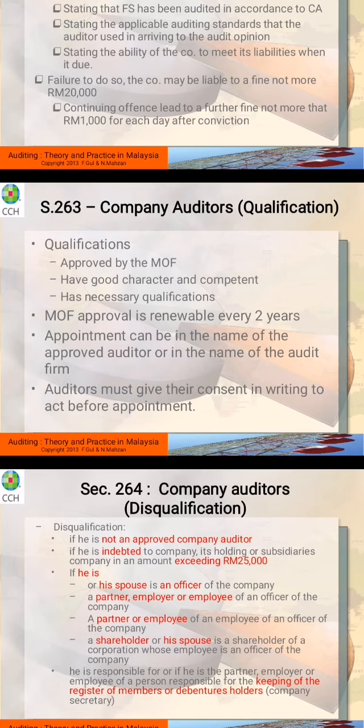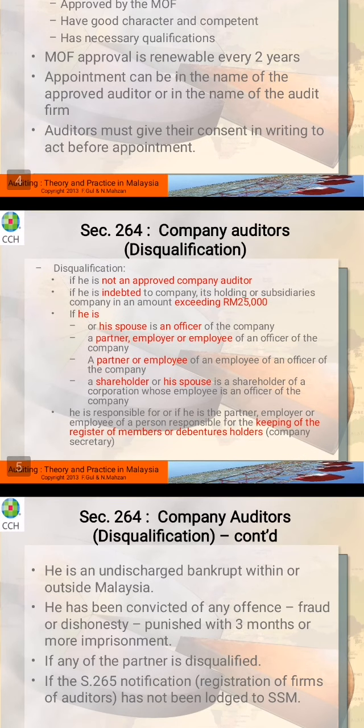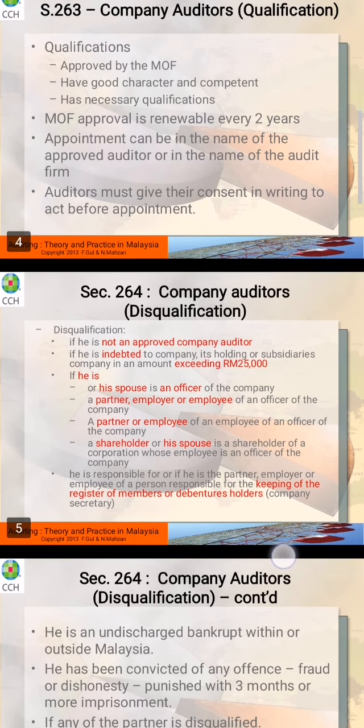All right, so the appointment can be by the name of the auditor himself, or also can be appointed as an audit firm. So it can be the name of the person, or it can be the firm itself. Right, so next one, the auditor must give consent in writing to act before appointment. So it means that the auditor must give consent first before they act.